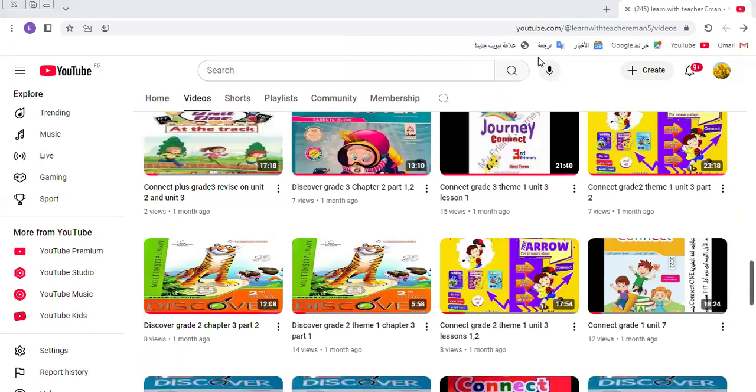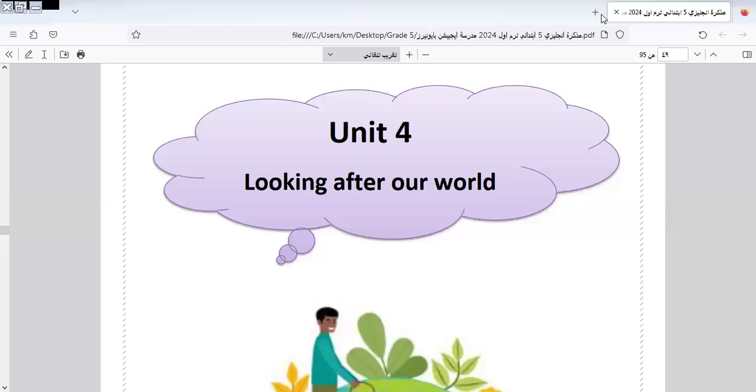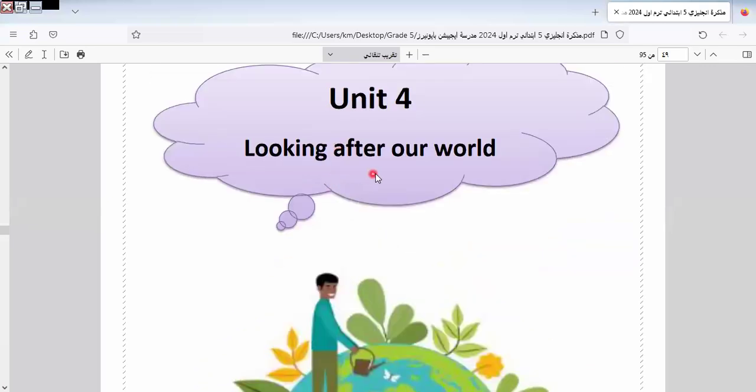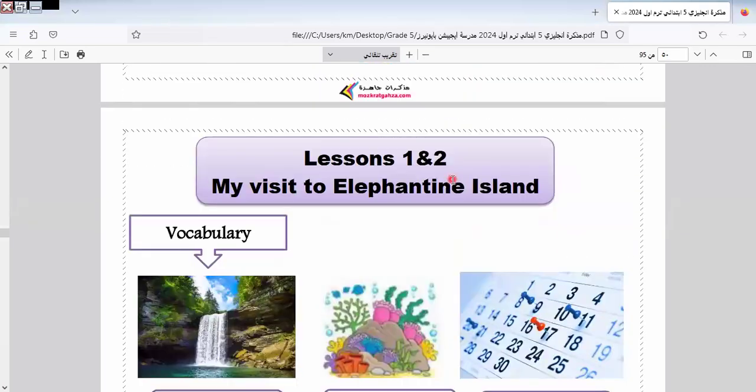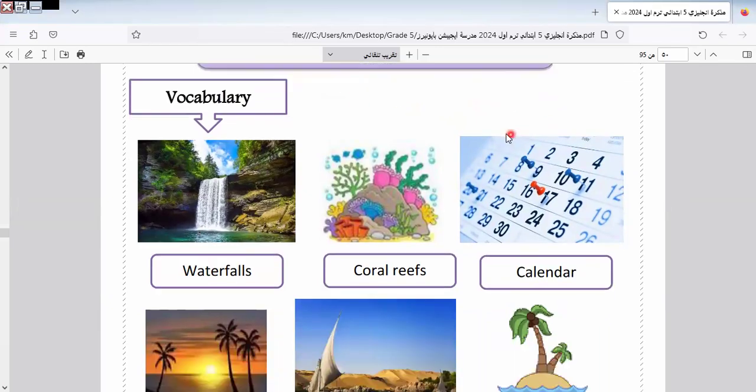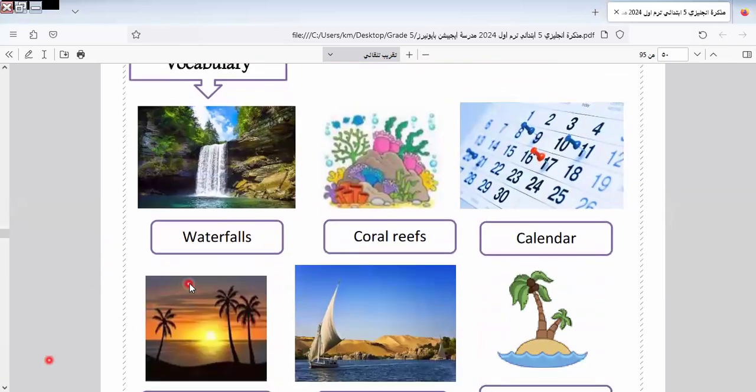Let's go to our revision today. Our revision today is about, I will resume from Unit 4 till the end of the book. Here is Looking After Our World. This is Unit 4. Here we have My Visit to Elephantine Island. Let's know more about this island.